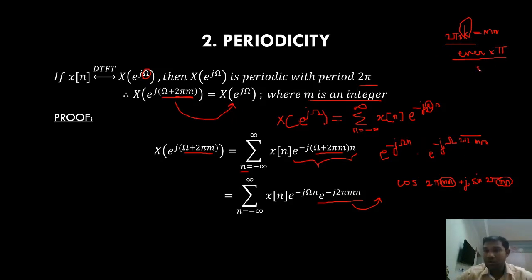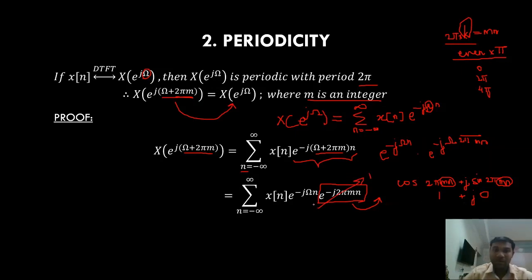So cos 0 or cos 2 pi or cos 4 pi and so on. What is the value? The value is 1 plus j sin 0, sin 2 pi, sin 4 pi, which is always 0. So this term reduces to 1 plus j0, that is 1.